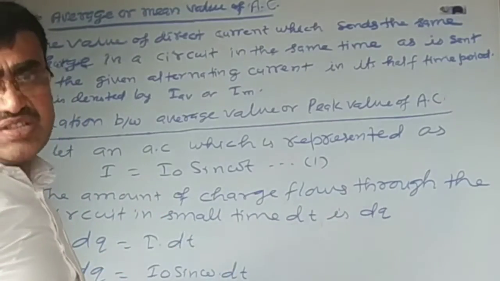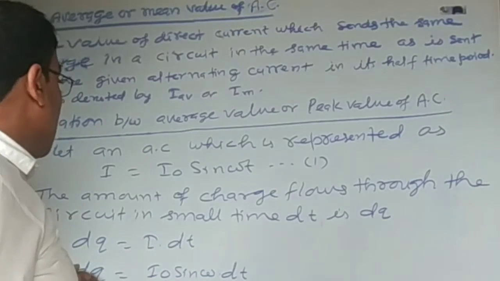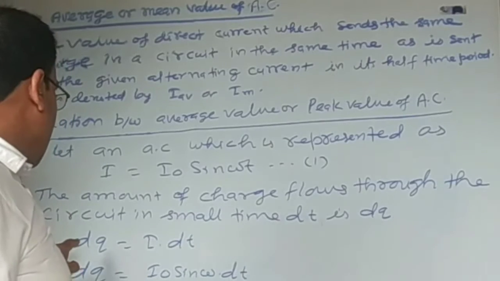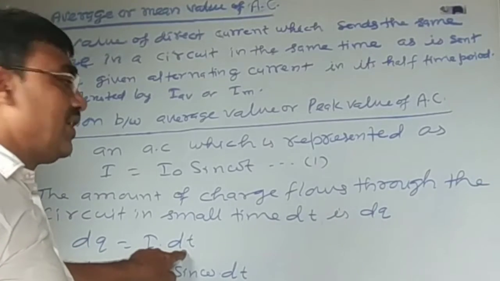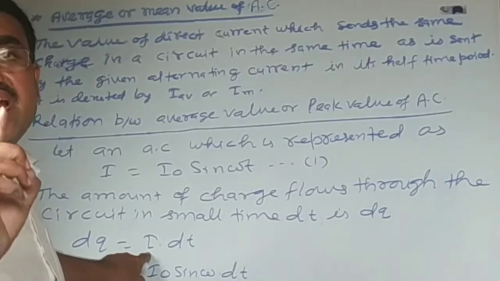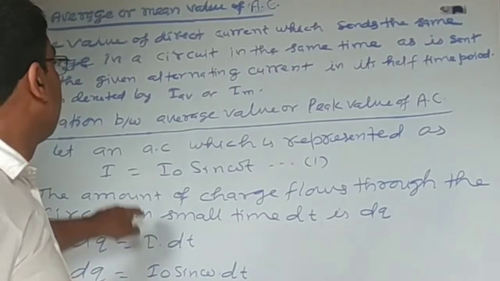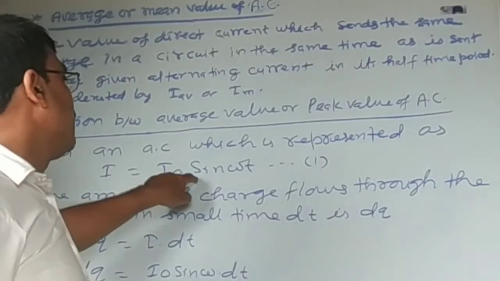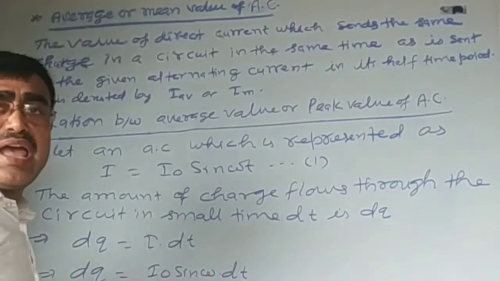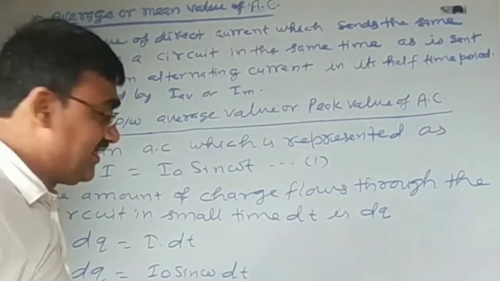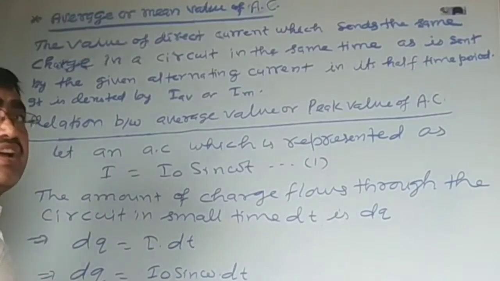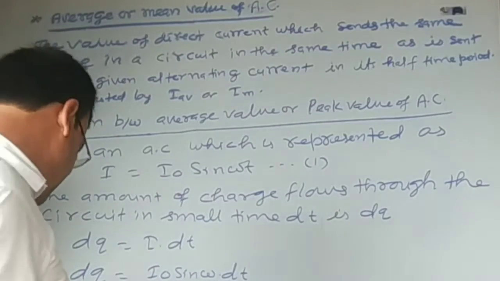From the definition of current, dq is equal to I into dt. Here I is the instantaneous value of current, and I is I naught sin omega t, where I naught is the peak value of AC. Therefore, dq is equal to I naught sin omega t into dt.